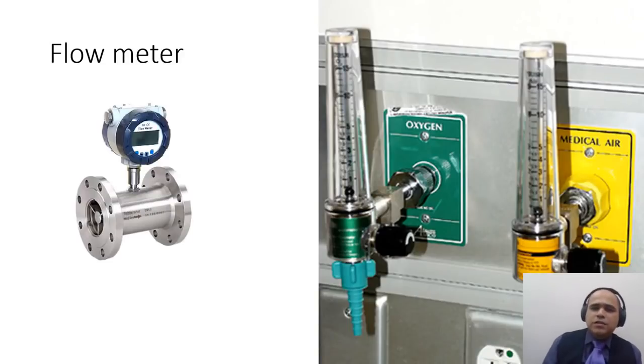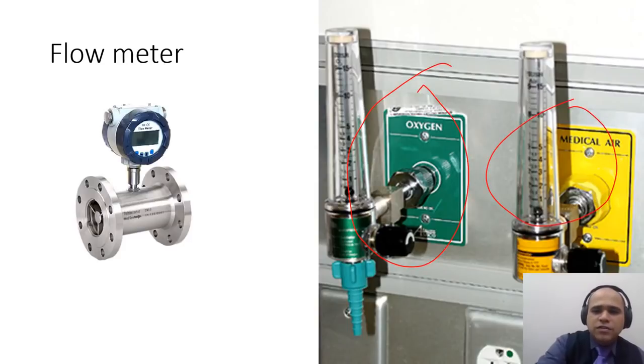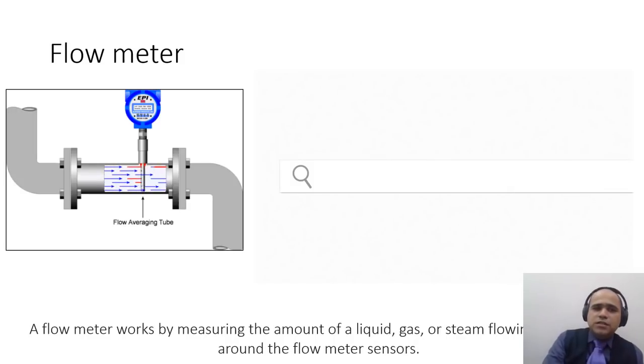Now in hospitals, many times you see a nurse comes and releases these kinds of balls. So what is that typical sensor that allows us to measure oxygen level or medical air level? The answer to this is a flow meter. Now I would like to play a video here, and I guess that will better explain what is happening.